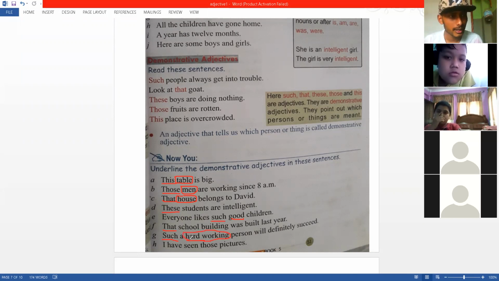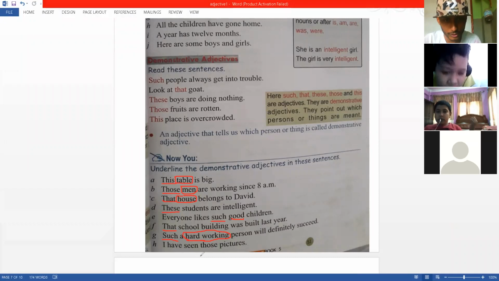Okay, last one, Apeksha, H. Those pictures, talking about pictures. So this is how you find out a demonstrative adjective, right?